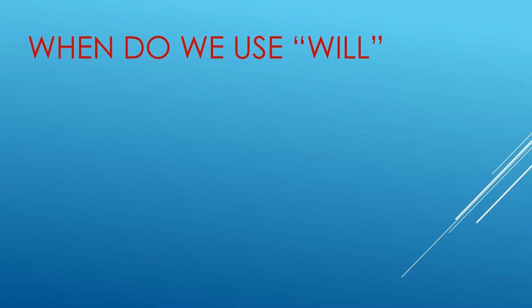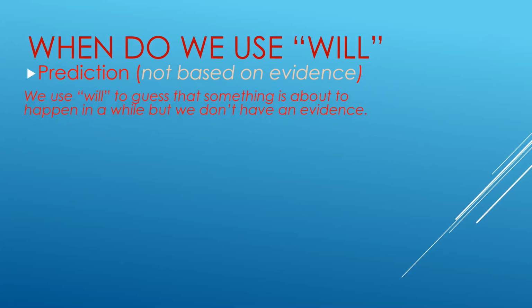When do we use will? Number one, or the first situation we use will with, is prediction. And what do I mean by prediction? It means guessing that something is going to happen, but I don't have a clue. Not based on evidence means I don't have a clue. We use will to guess that something is about to happen in a while, but we don't have an evidence or a clue.